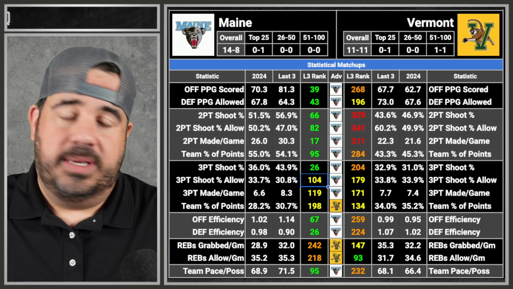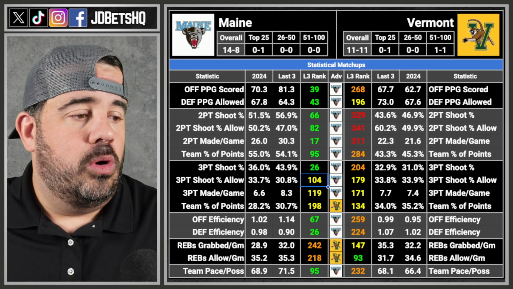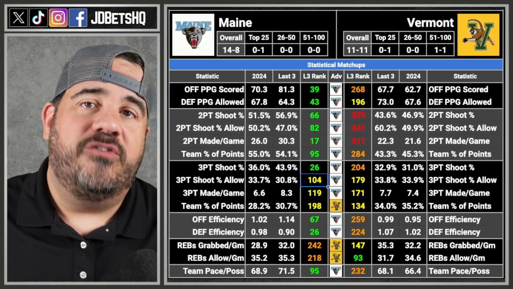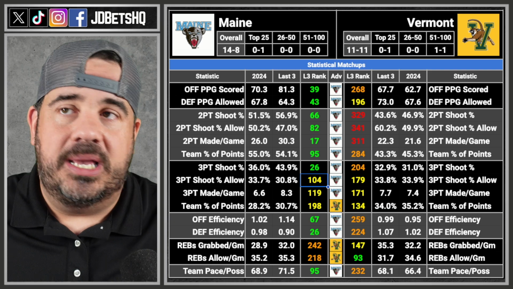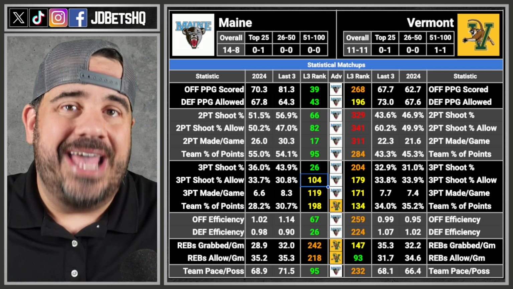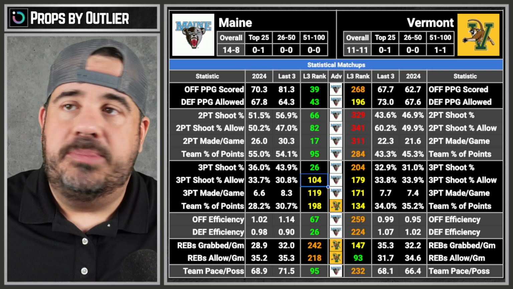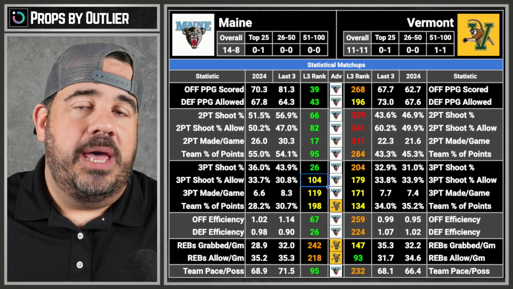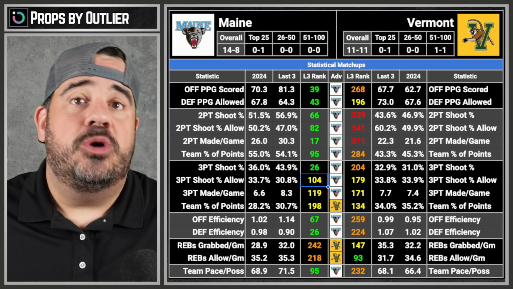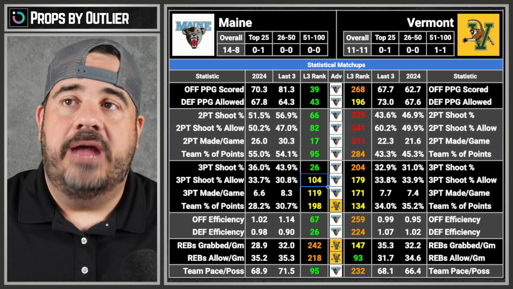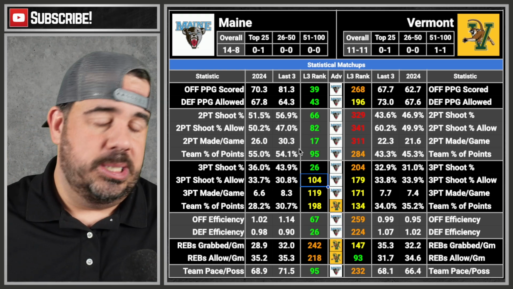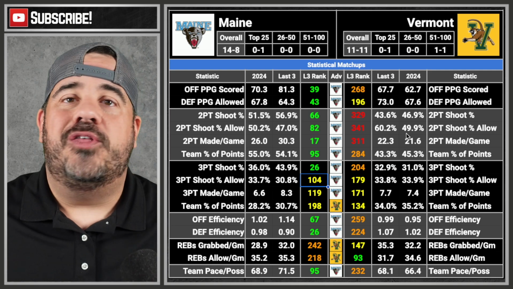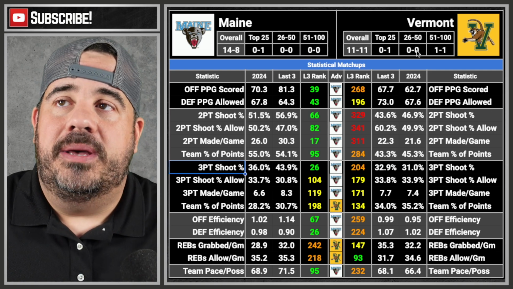It might not look good, but guess what? We're doing it. And people are like, well, then maybe they play garbage. It's 3 games. Everyone's in conference play right now. So they're playing teams of their own caliber. It's not like Auburn is playing Maine. Auburn's playing SEC teams. So all their numbers are based on their current, what they're playing. Now, early in the season, yeah, it's really skewed because some teams just play all over the place. But right now, they're all in conference. So it works out better.